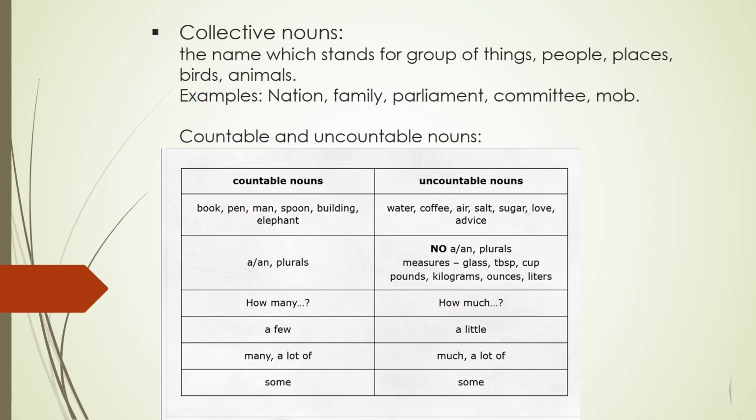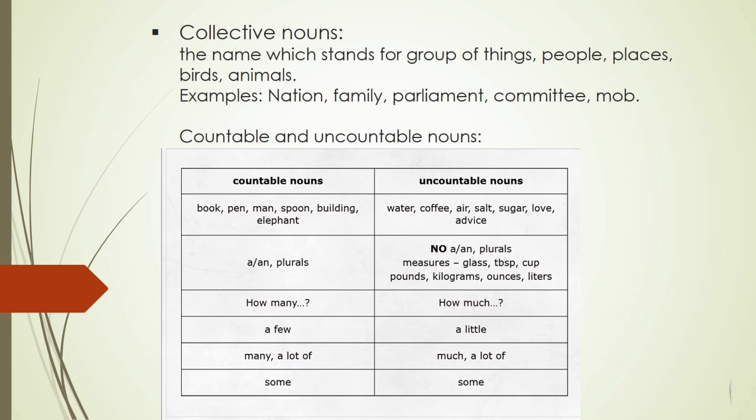Now coming to the fifth kind of noun, which is collective noun. It is the name which stands for a group of things, people, places, birds, and animals. A collective noun is the name of a number of persons or things taken together and spoken of as one whole. So a collective noun denotes a group of individuals, for example, class. Class is a collection of students. Examples of collective nouns are nation, family, parliament, committee, and mob.